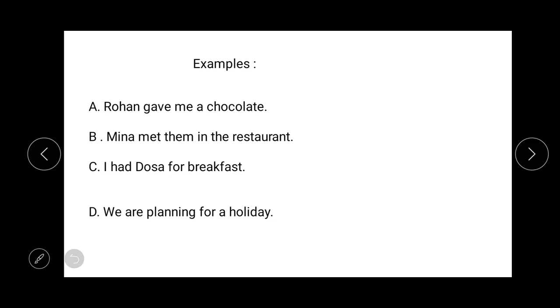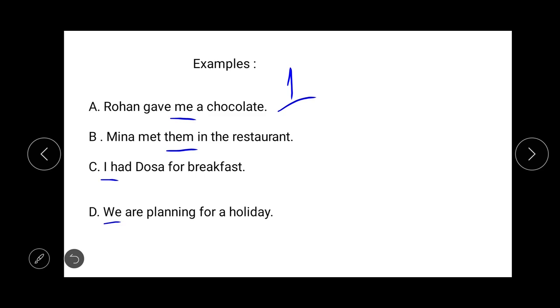So, in number A, the pronoun is me. In number B, the pronoun is them. Number C, the pronoun is I. And in number D, it is we. So, students, in number A, Rohan gave me a chocolate. Here, the pronoun me, you can see that it is signifying only one person.